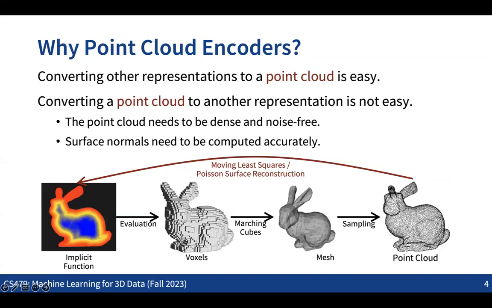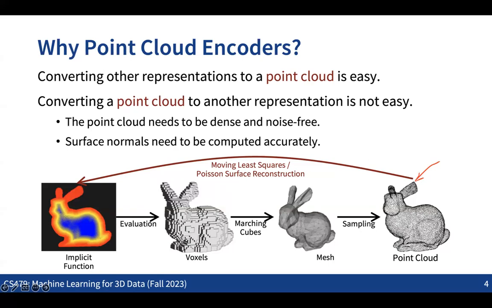So we can try to convert the point cloud into the other representations, but in most cases, it may not be that easy to get very accurate outputs, especially when you have some noise in the point cloud, and when the resolution of the point cloud is not that high. Converting from the other representations to the point cloud is quite easy, but the conversion from the point cloud to the other representations is not that easy.